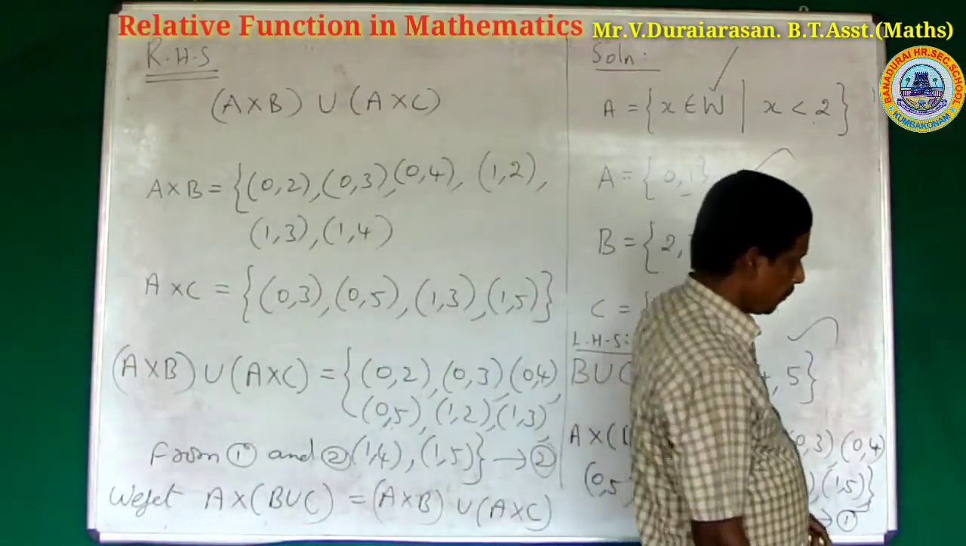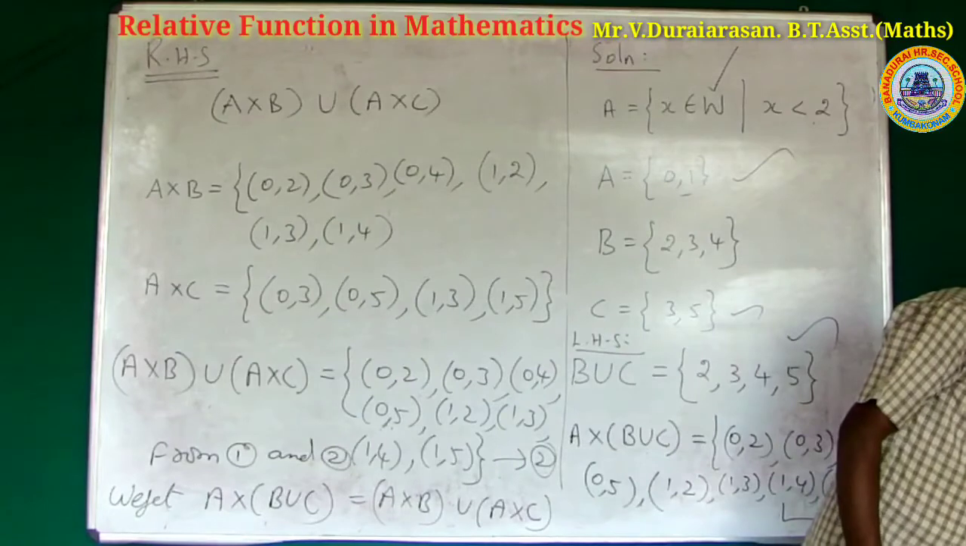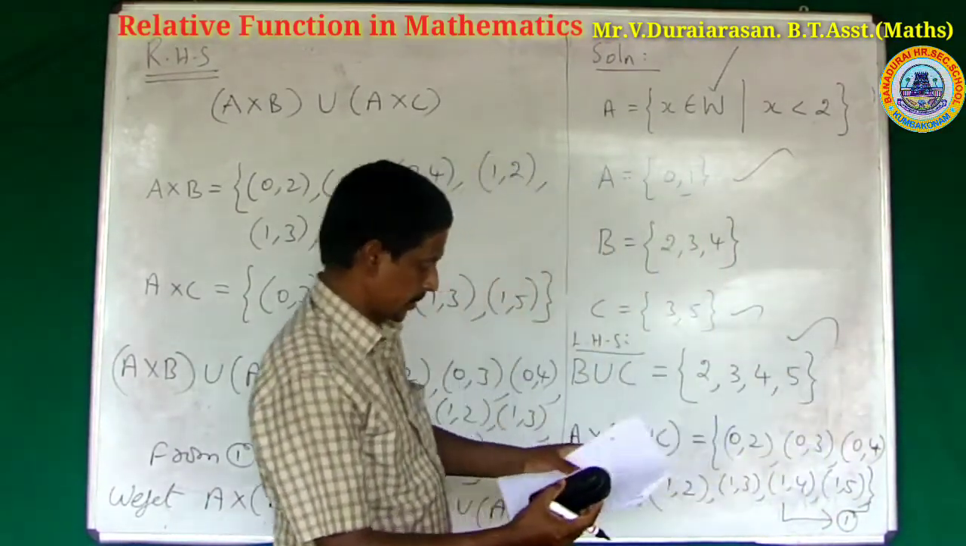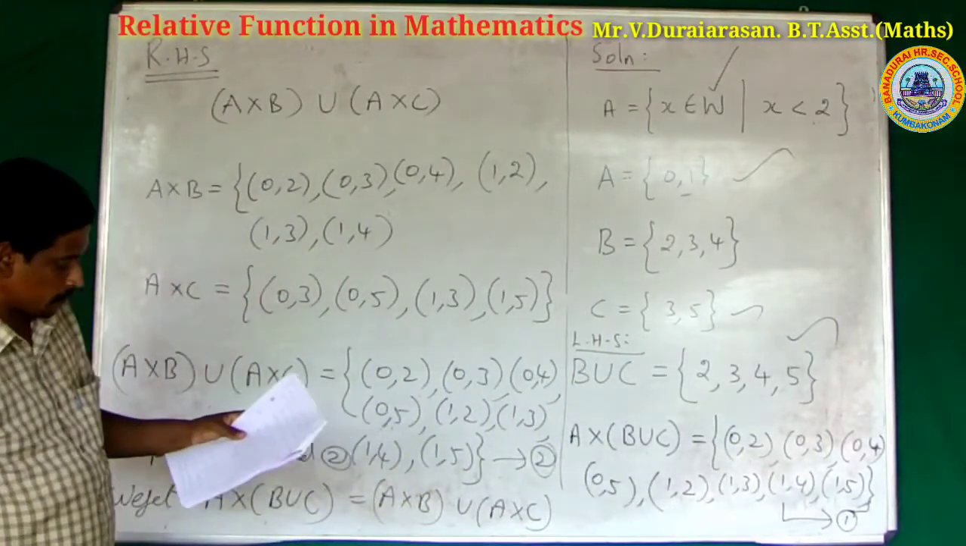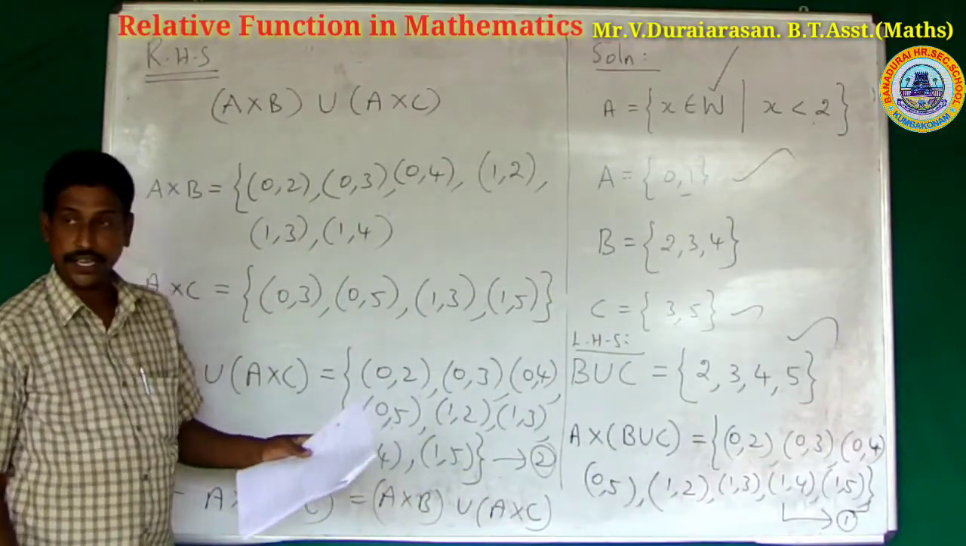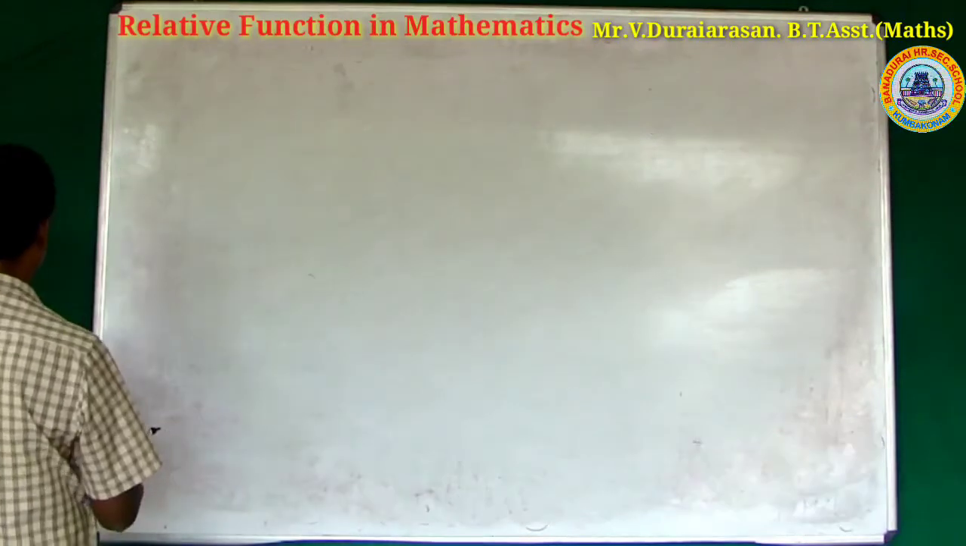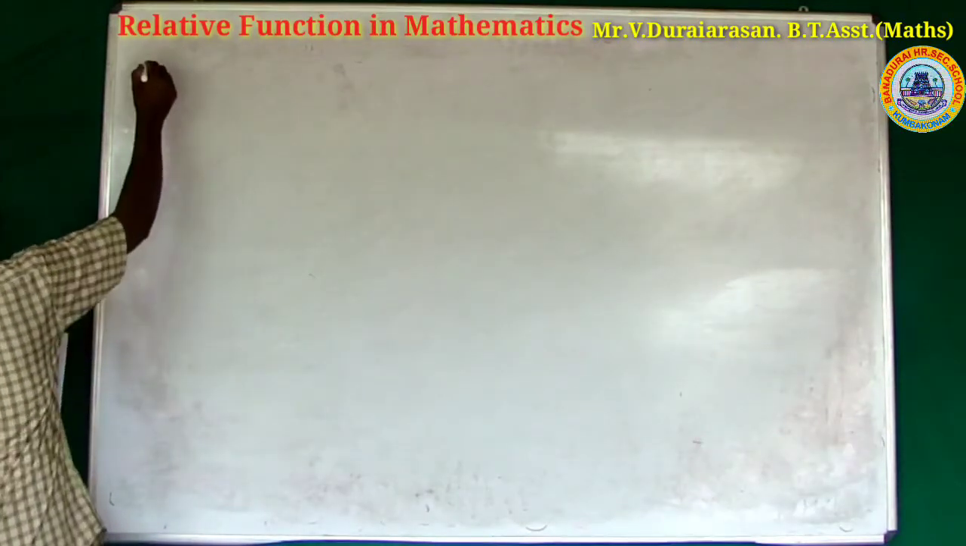This is a 5-mark question. Question number 2: A cross B intersection C is equal to A cross B intersection A cross C, or in a similar way. The other 5-mark question.